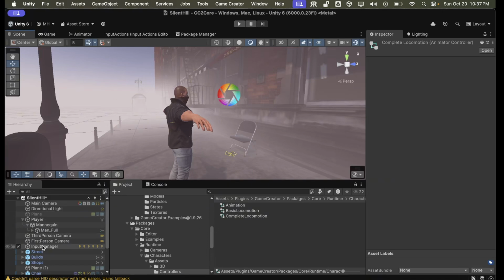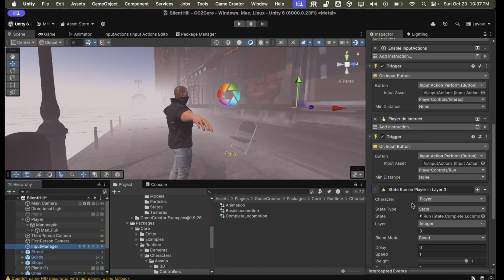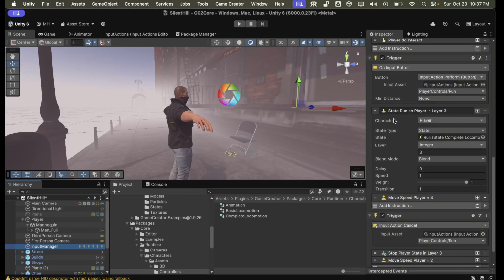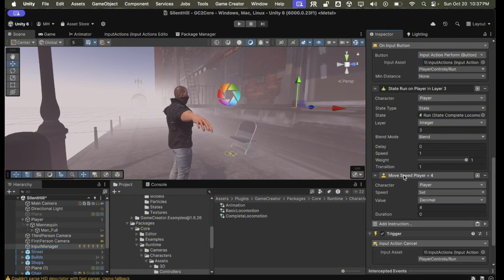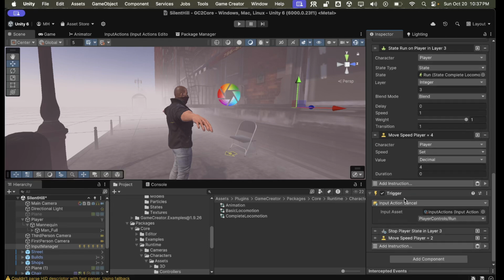So go back here, and so we're running. We set the state to run. I changed the layer to 3, and the speed, I didn't touch any of that. Move speed player equals 4. So you want to set this player's move speed to 4, and that's it. It will go into the run state.